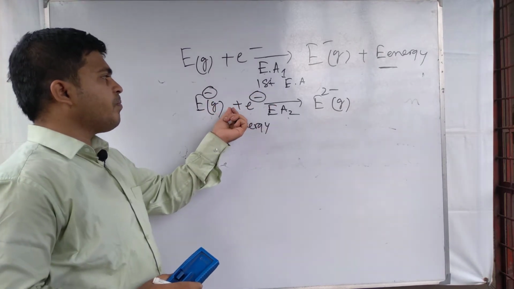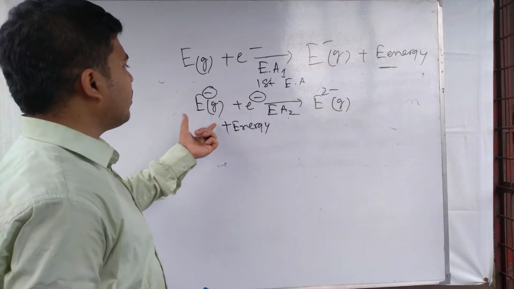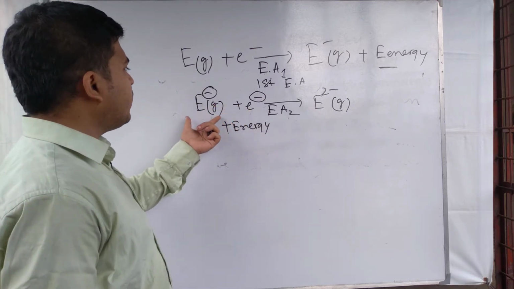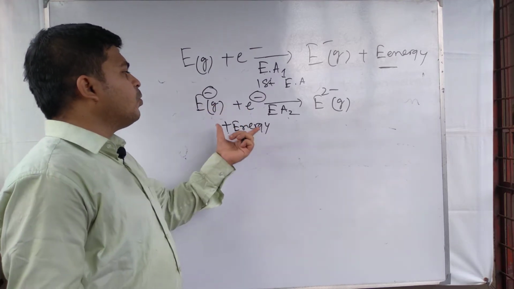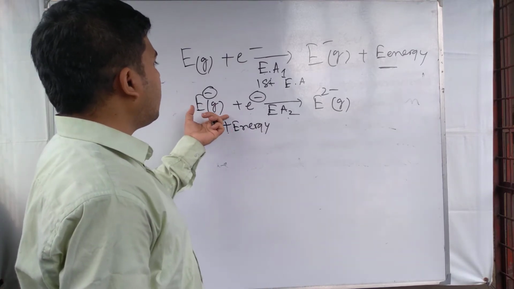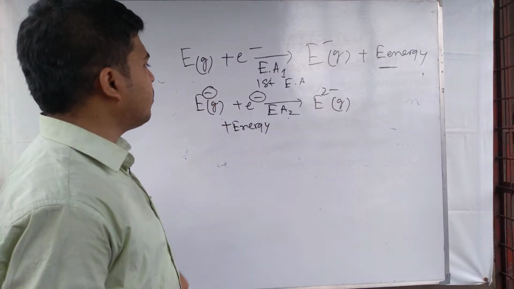For this reason they repel each other, and to overcome this repulsive force we have to give energy in order to add one more electron to the E minus system.